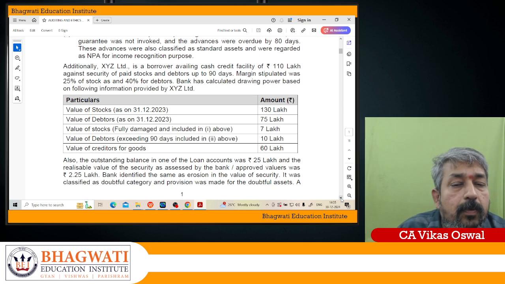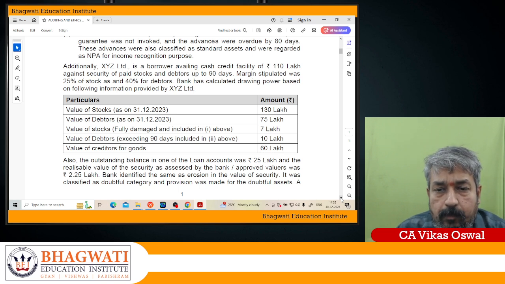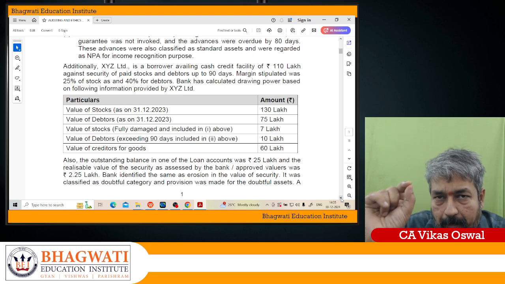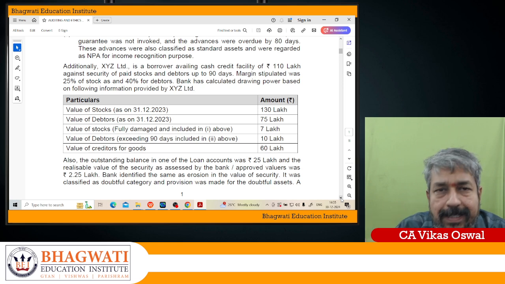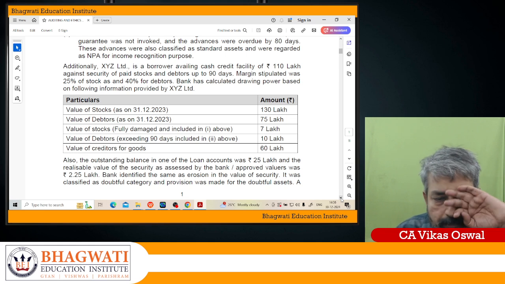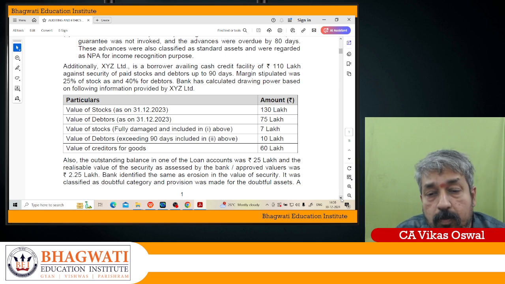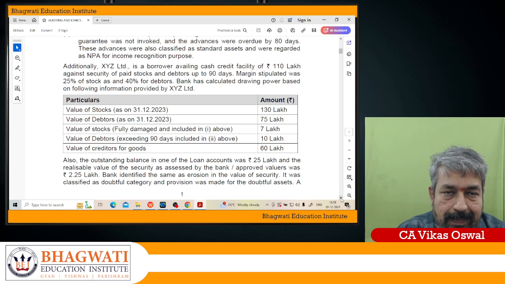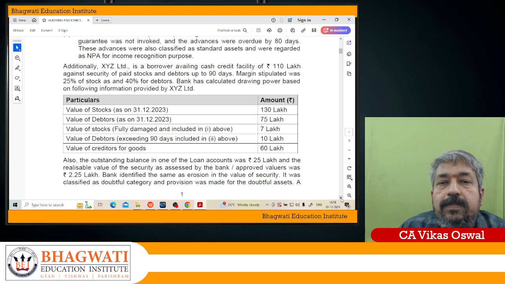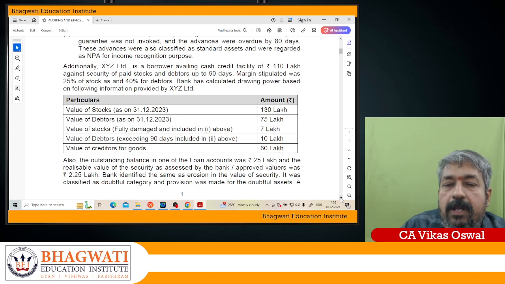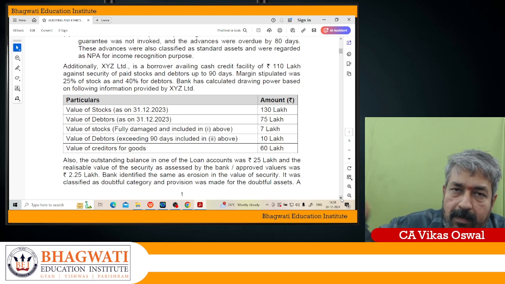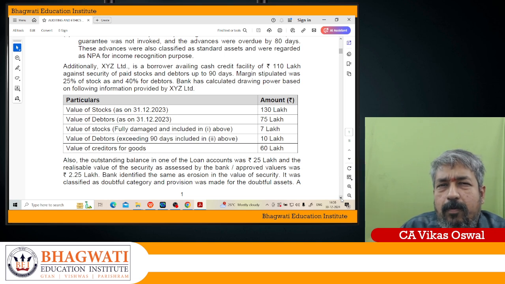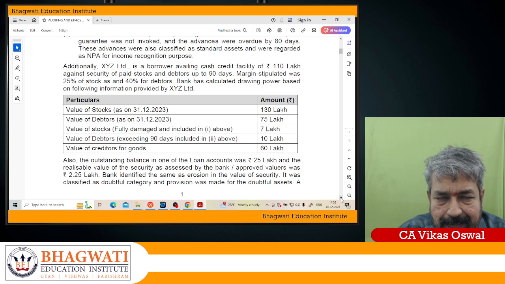So creditors you have to reduce from the stock value. 130 minus 7 lakhs damaged stock minus 60 lakhs creditors for goods comes to 63 lakhs. 63 lakhs is the adjusted stock. Taking 75% of it, because 25% margin you have to keep, comes to around 47.25 lakhs.